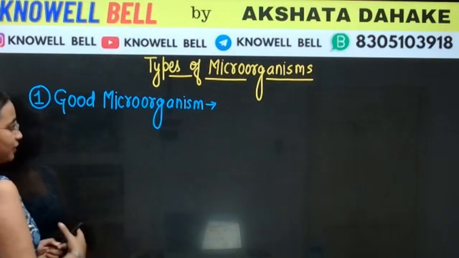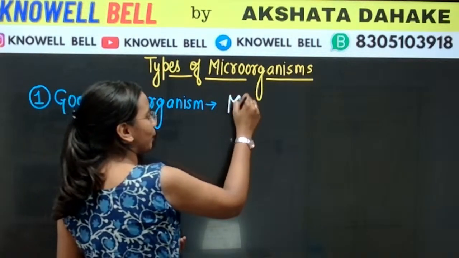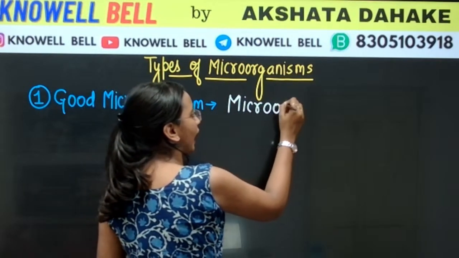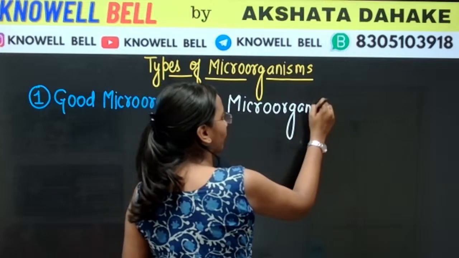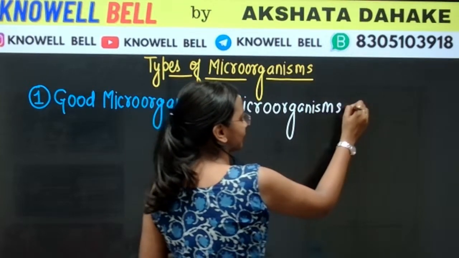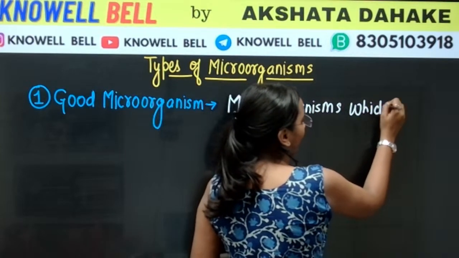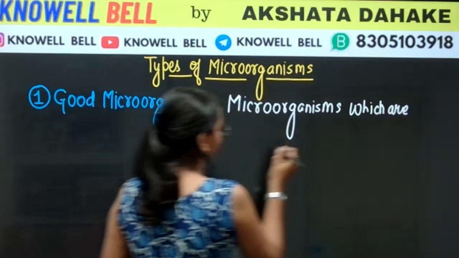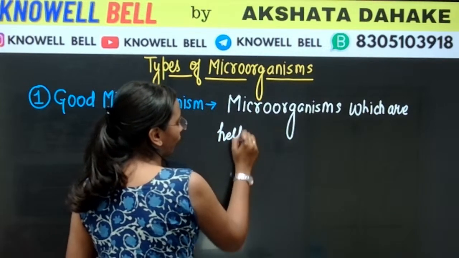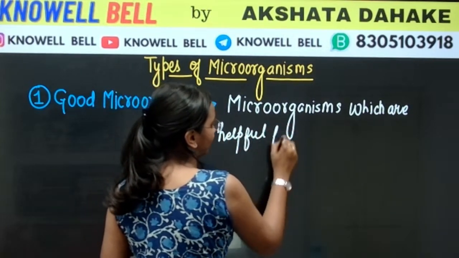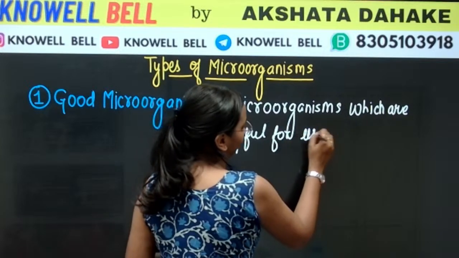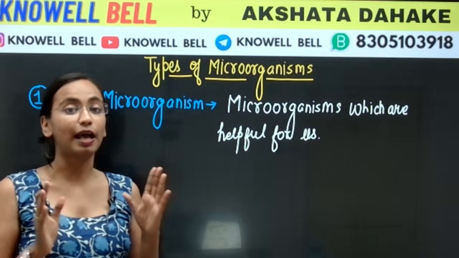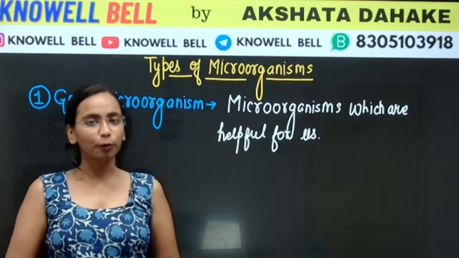So what can be good microorganisms? Microorganisms which are helpful for us. What do we call such microorganisms? We will call all such microorganisms good microorganisms.